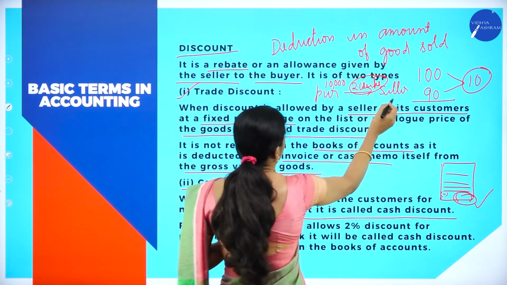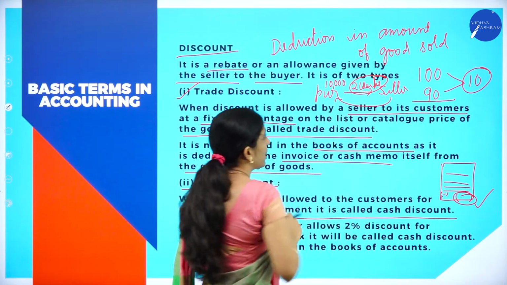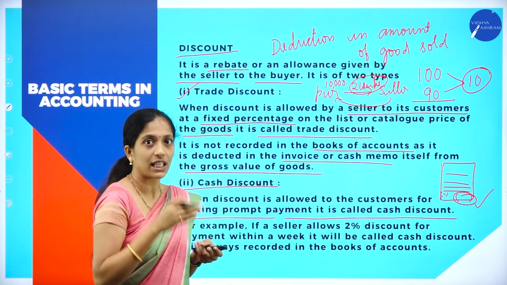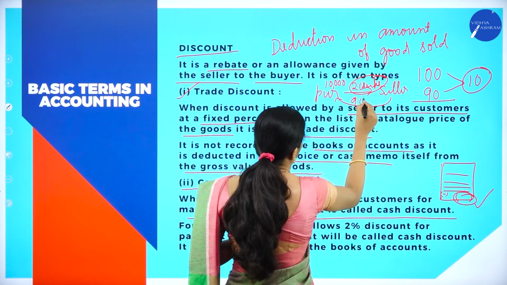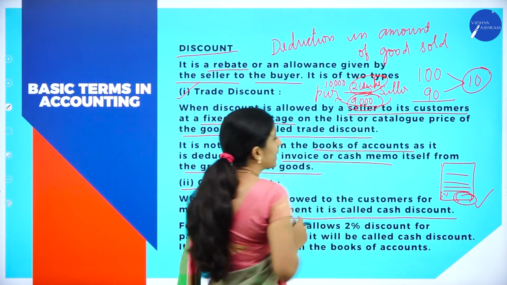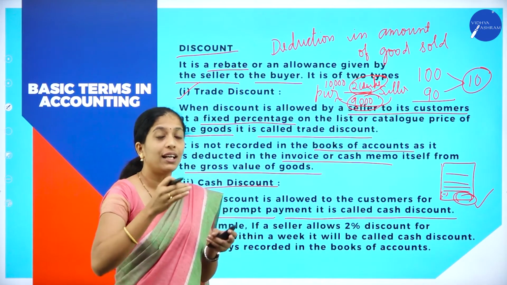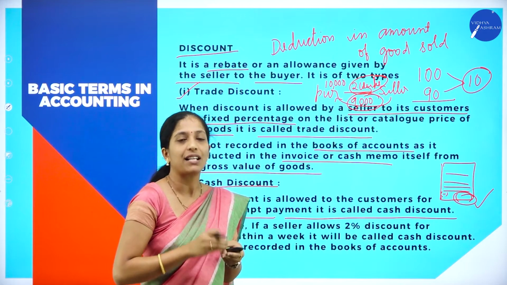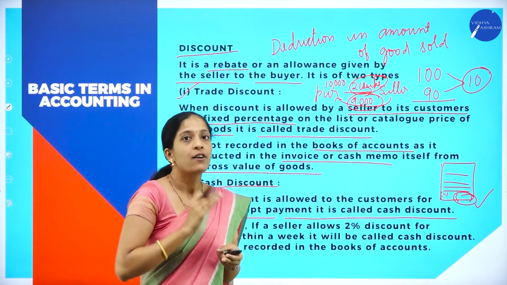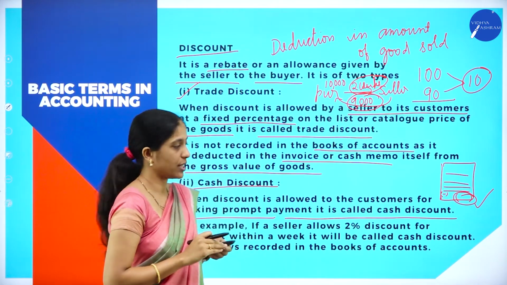So if the purchaser gives the amount to the seller within 1 week, then the seller will say that a 1,000 reduction will be there. So the total amount to be paid will be only 9,000. So while making the payment, if any amount is deducted by the seller for the purchaser, that is known as what? Cash discount.